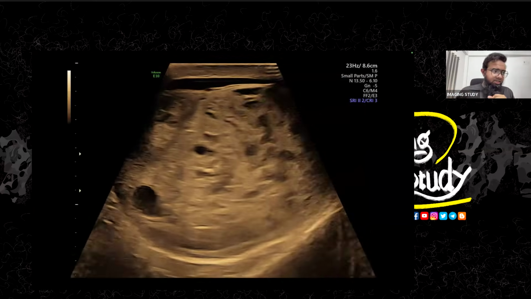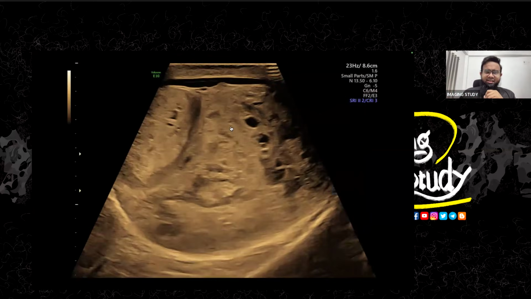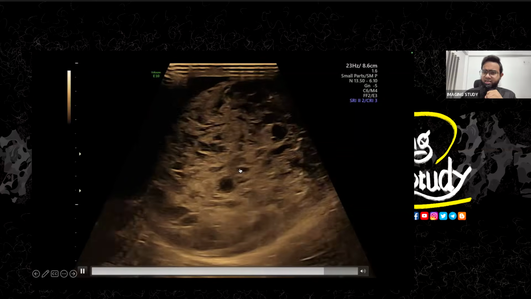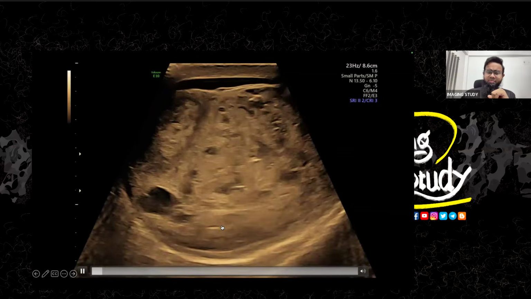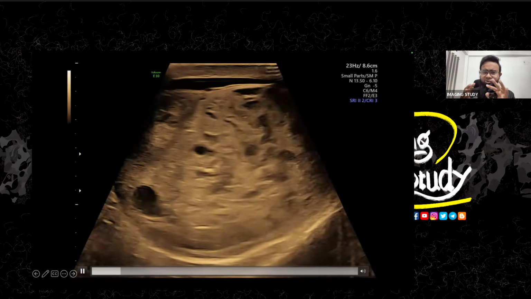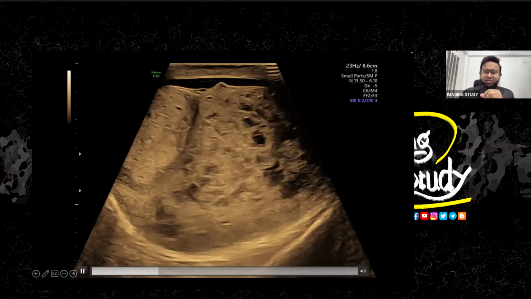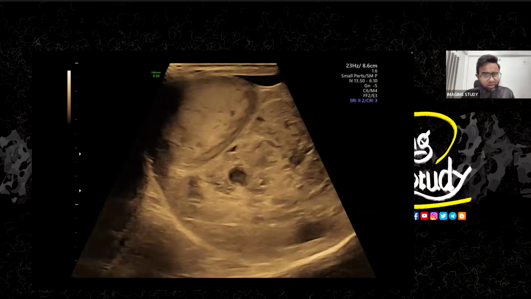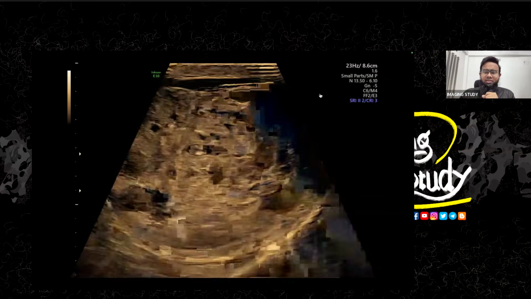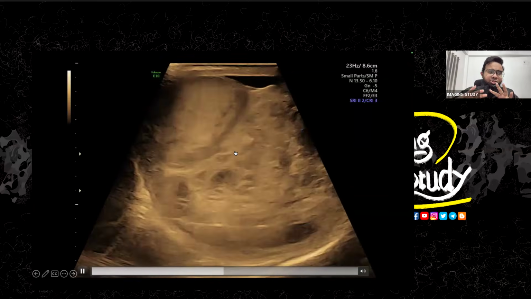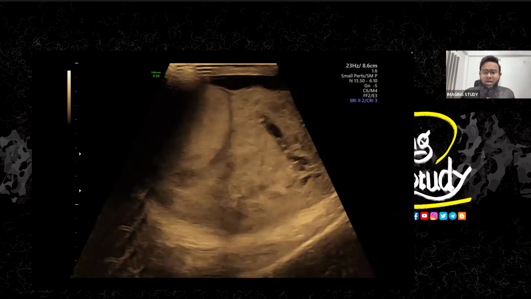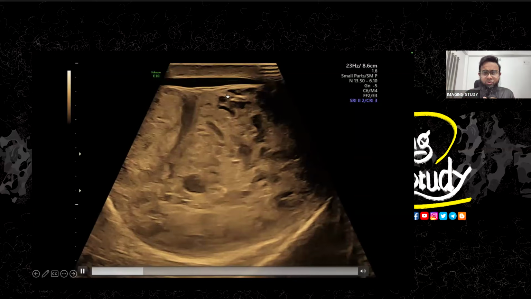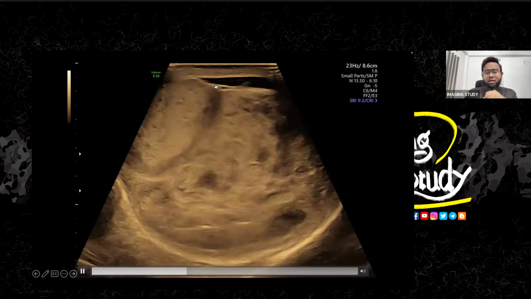So here's the real-time view. Now you can see this one is the testis. You can see the sharp margin here, so you can separate it from this, and this is the large epididymis. What we are actually watching here is that the testis and epididymis both look like a similar echotexture, and you can see multiple cystic spaces. The echogenicity is increased. Overall, it appears like a mass lesion. You can also see some hydrocele or fluid collection.